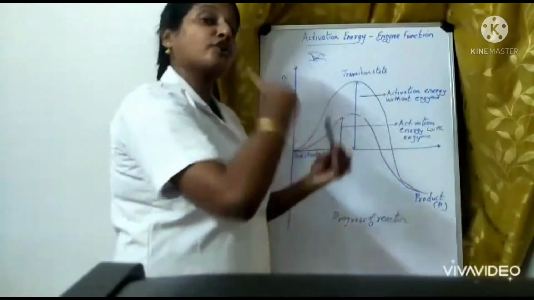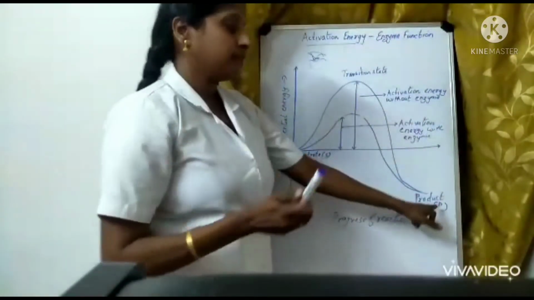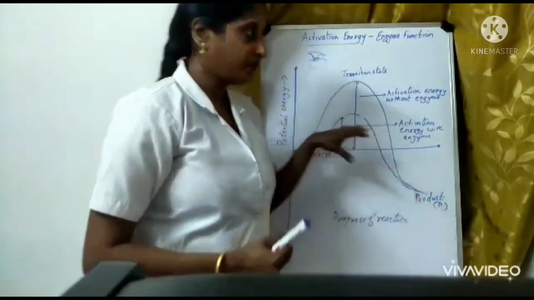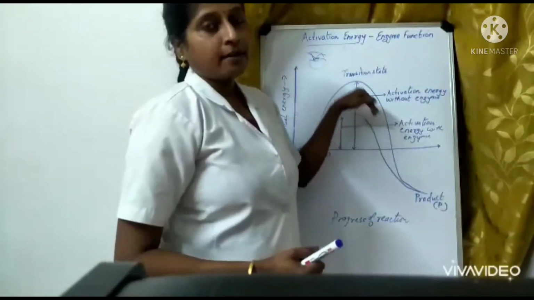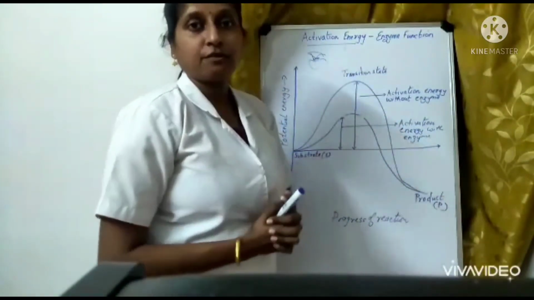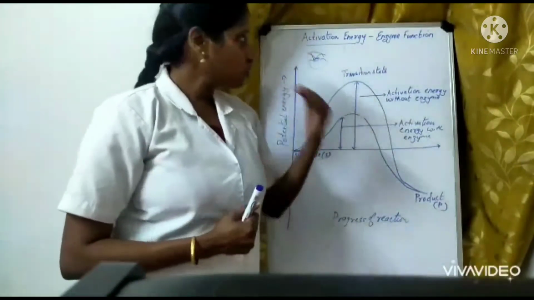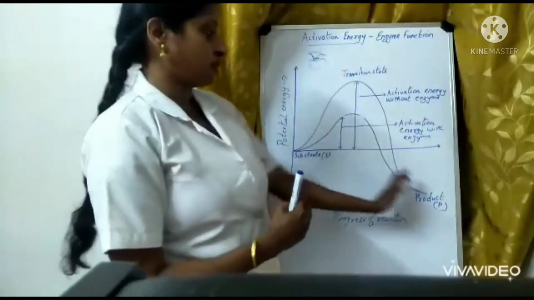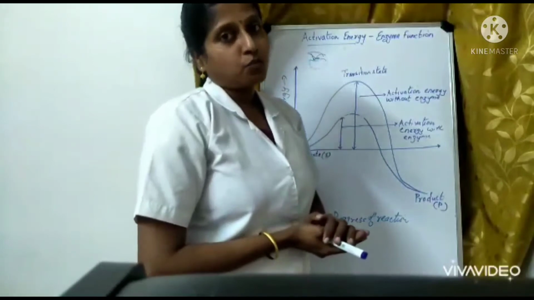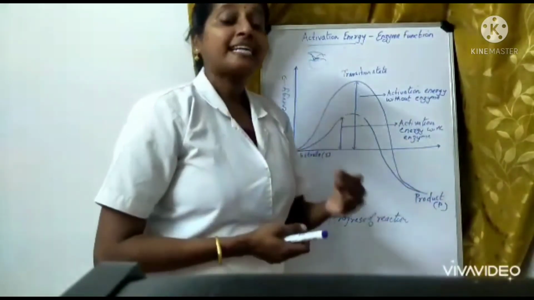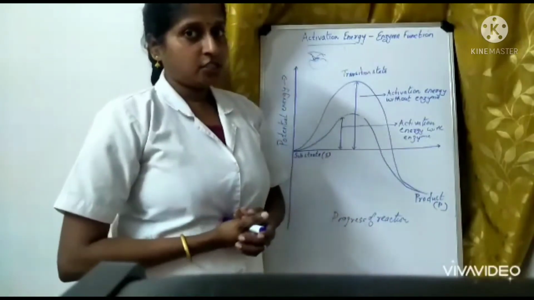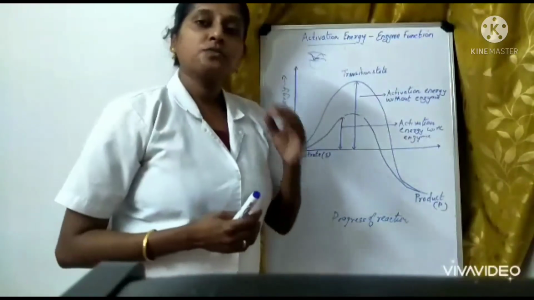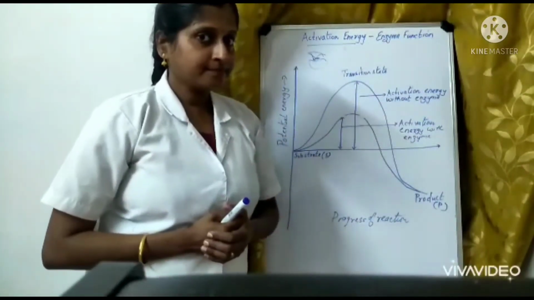You have to climb a lot. You have to put in much effort to get the product. But when the enzyme is present, you can find the activation energy is very less. You can easily cross, the effort is very less and the reaction rate will be much faster. Understood? So that is the thing regarding the activation energy. From the substrate to the product forming, that state we call the transition state. For this transition state, activation energy is needed. Without the enzyme, it is much more compared to with enzymes, where it is very less. Hope it is clear.